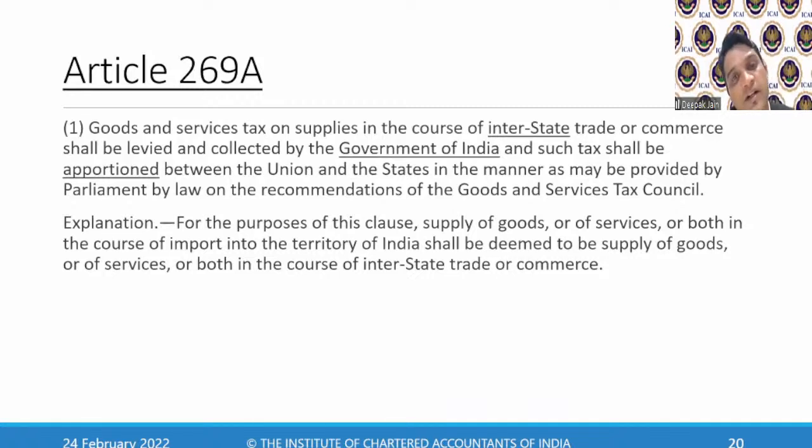Why? Because the power to collect taxes on an interstate transaction is with the central government. So just as I pay IGST on interstate transactions, import of goods or import of services will also be treated as an interstate transaction, and I will pay IGST on that.